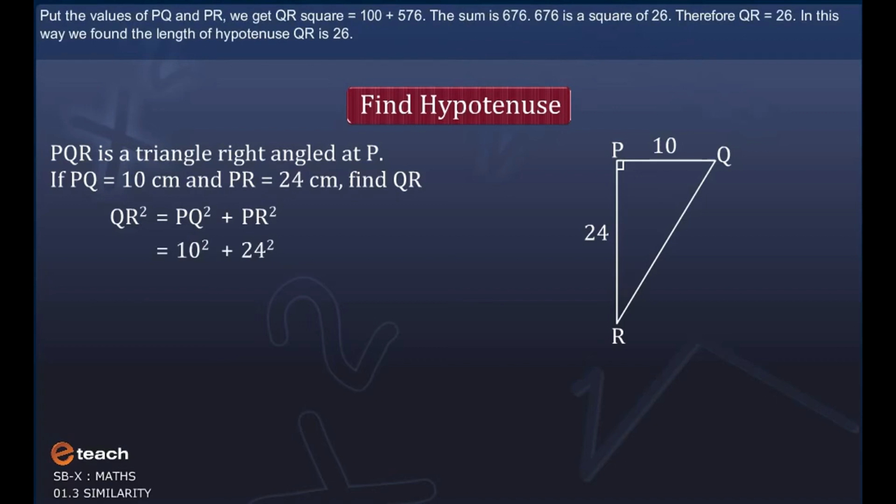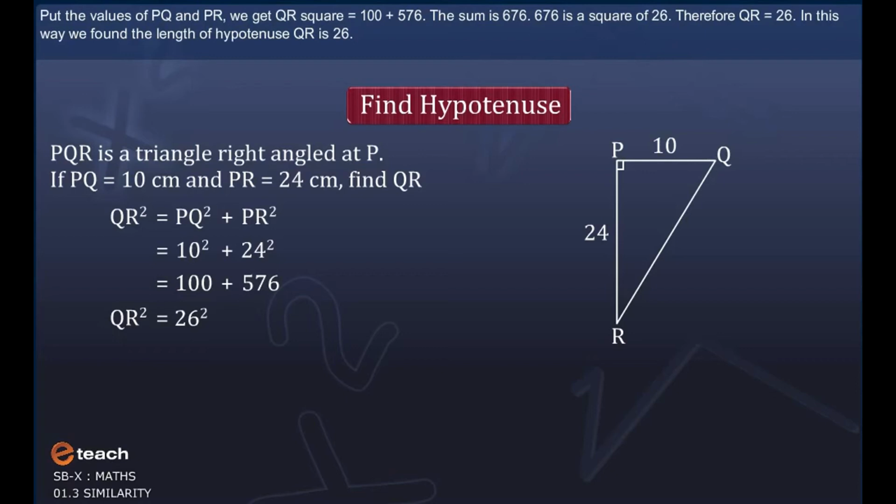We get QR square is equal to 100 plus 576. The sum is 676. 676 is the square of 26. Therefore, QR is equal to 26. In this way, we found the length of hypotenuse QR is 26.